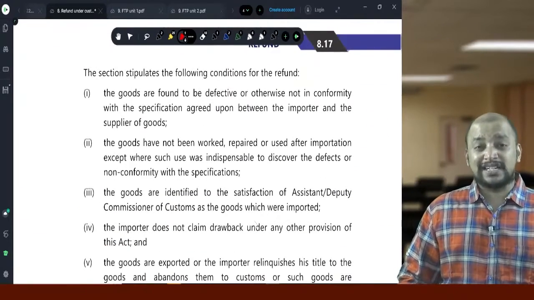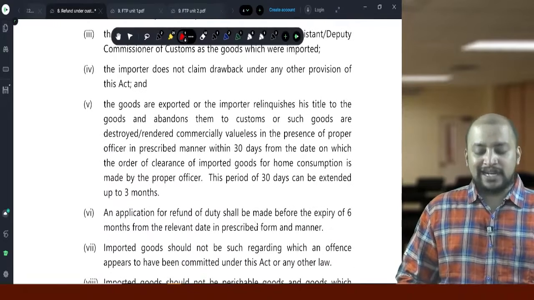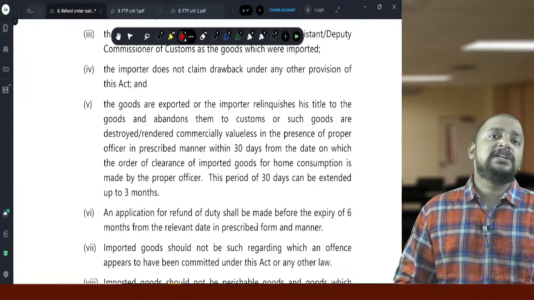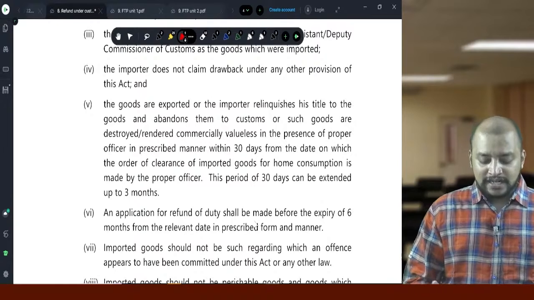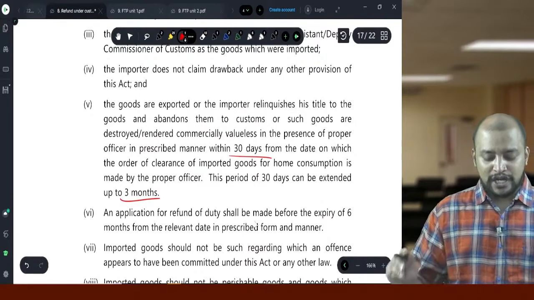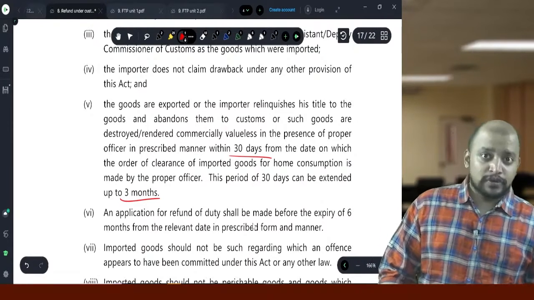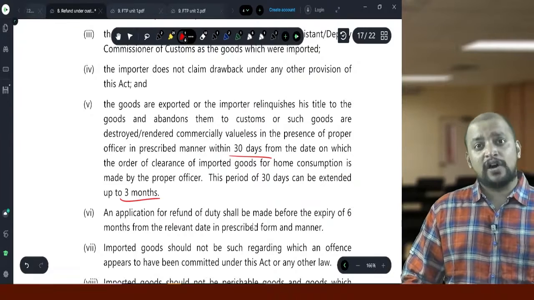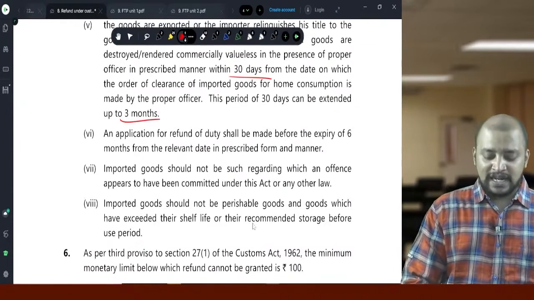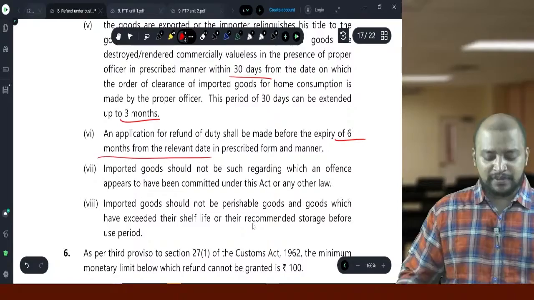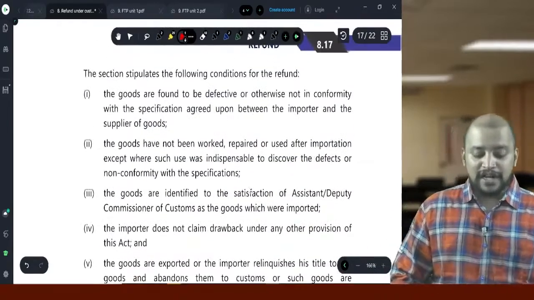And what is the time limit? The time limit is within 30 days from the date of import, or extended for a further period of 3 months. After export, relinquishment or destruction, an application should be made in the prescribed manner within 6 months, and we should not have claimed any duty drawback.